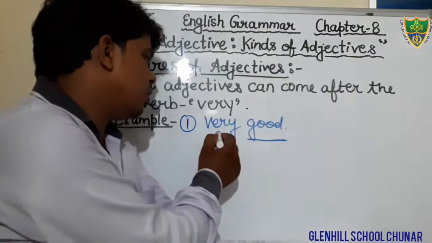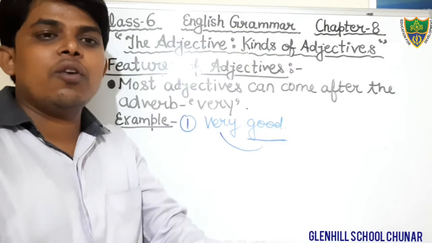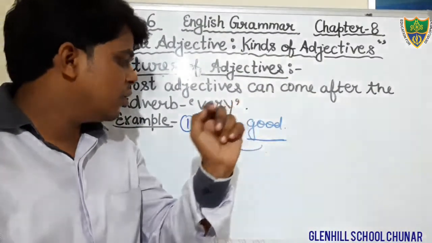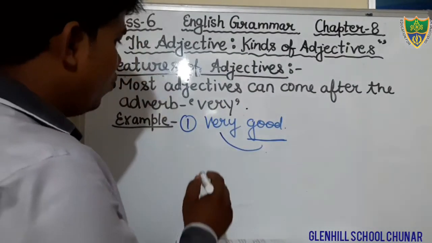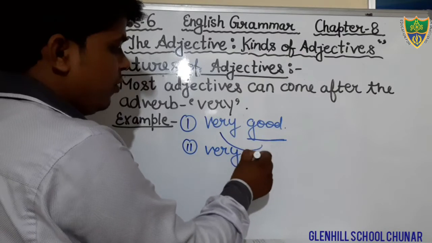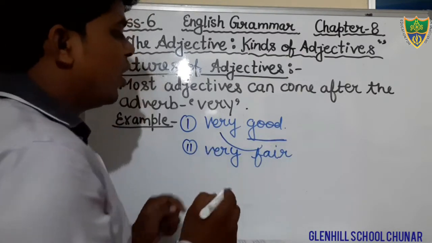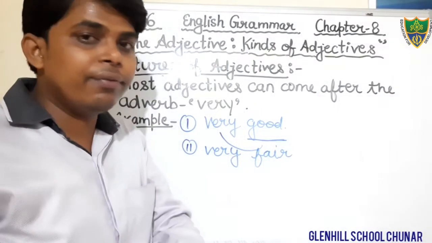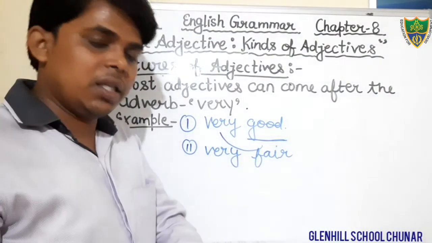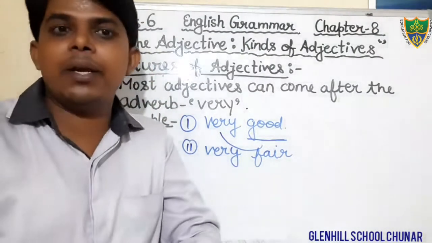Very fair, V-E-R-Y, very, F-A-I-R. The word very is an adverb, and just after the adverb we are getting an adjective. So this is all about the features of an adjective.